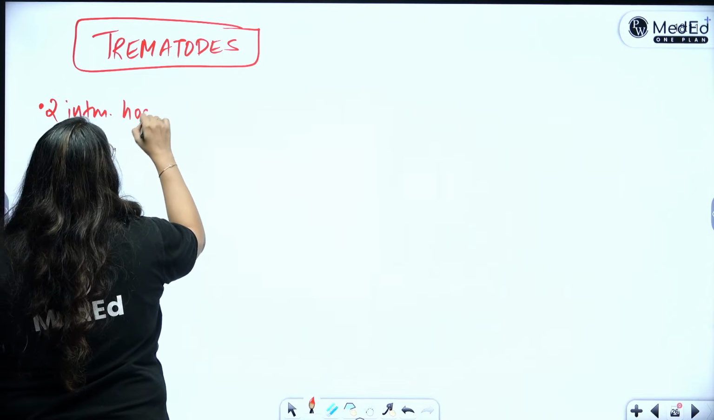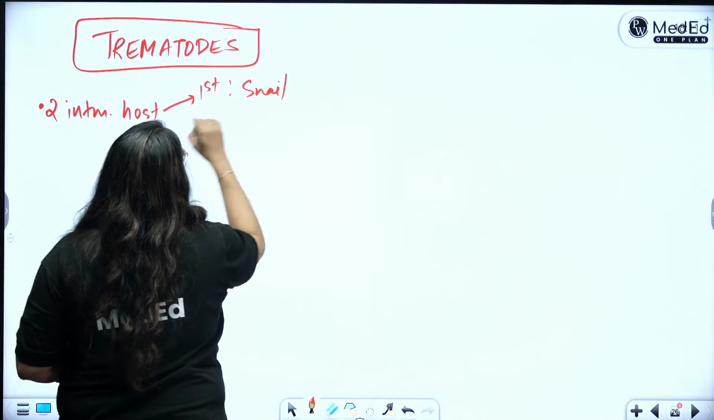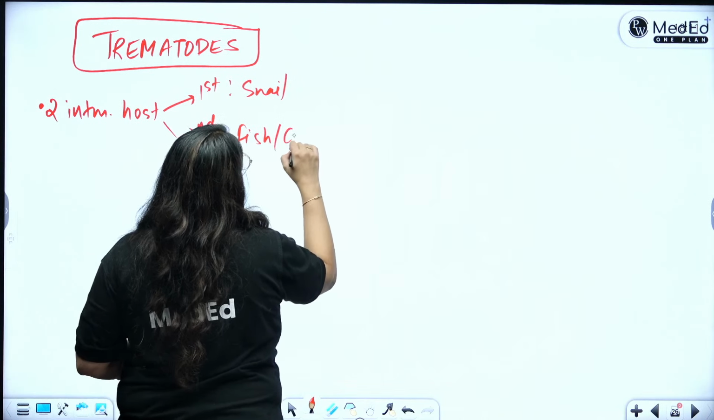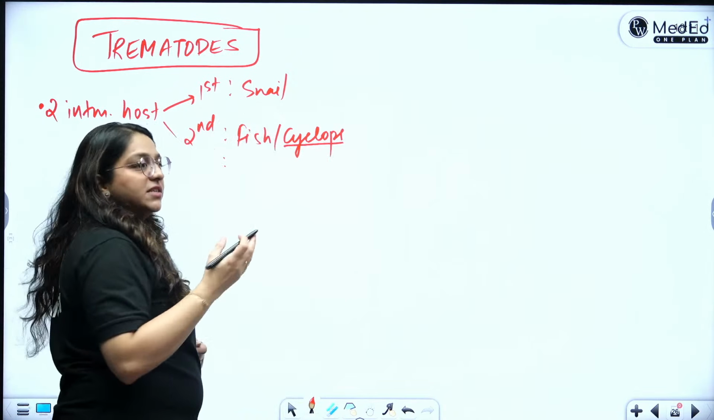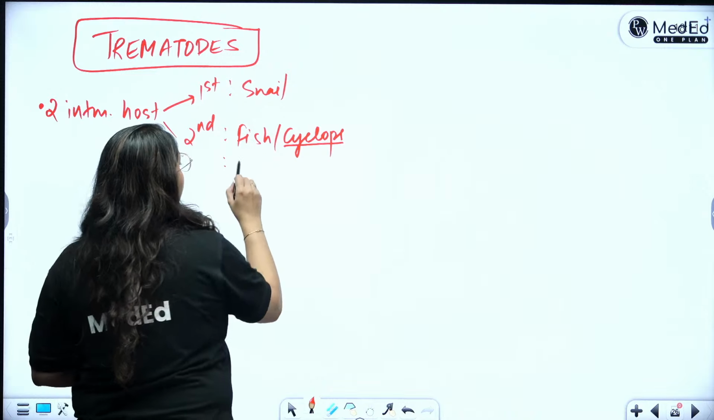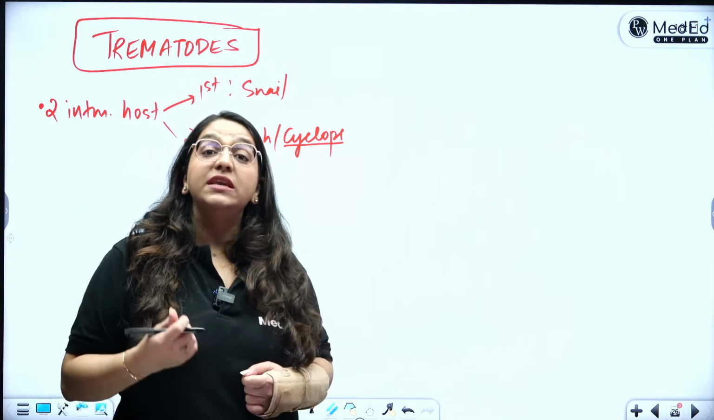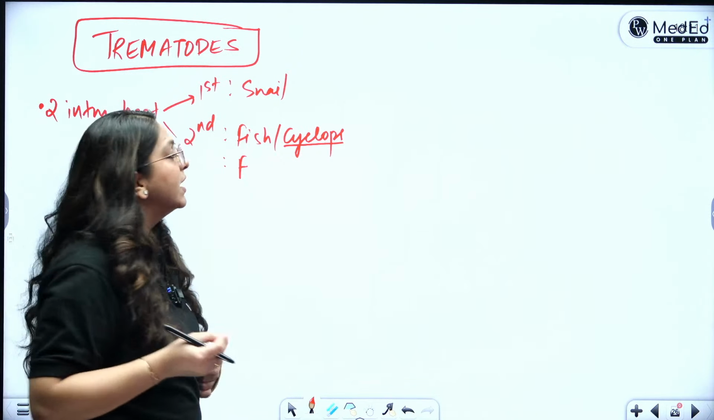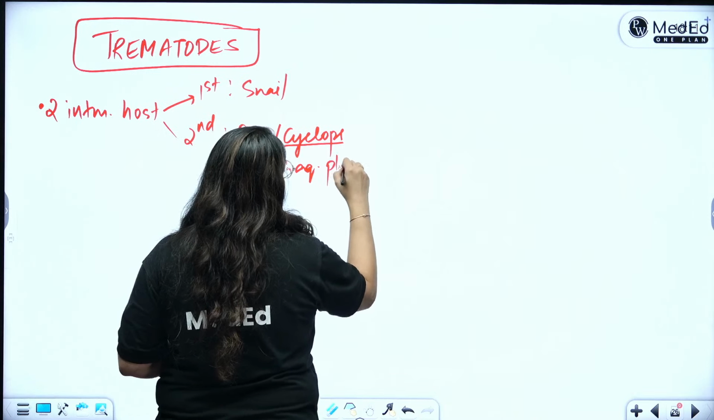All right. So the first host in all is always a snail, and the second host can be fish, cyclops, or freshwater plant. In the case of lung fluke, it is cyclops or oysters. For the names which start with F, Fasciolopsis buski and Fasciola hepatica, which are the intestinal fluke and liver fluke, it is the fresh aquatic plants. That is the rule of all the trematodes.